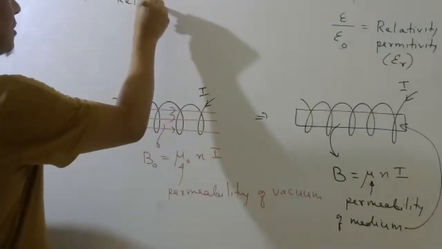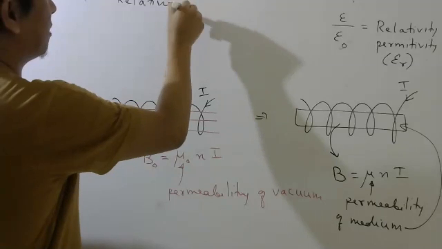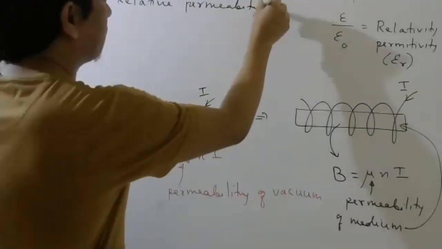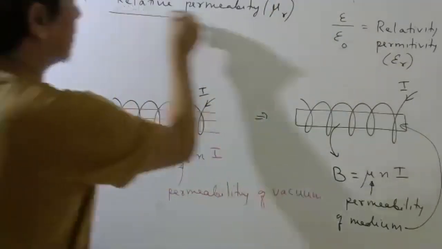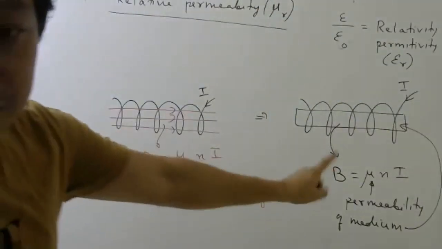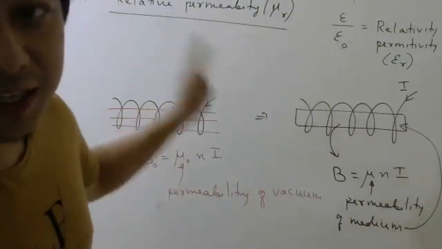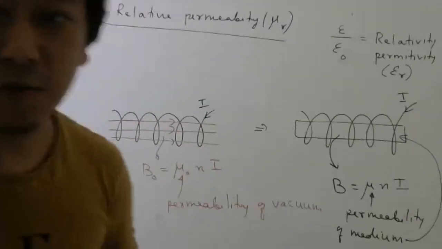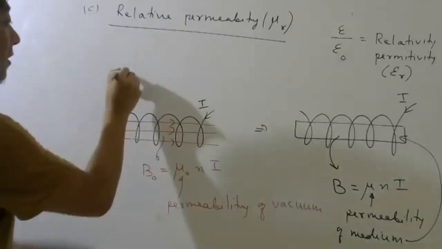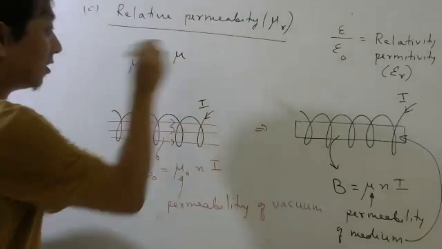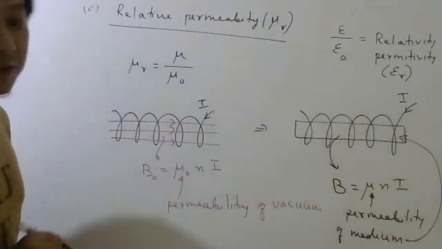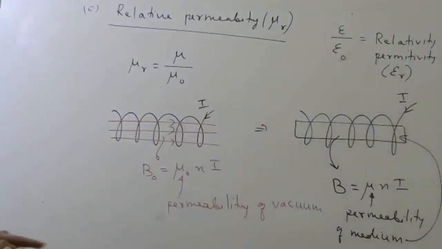So let us now discuss quickly relative permeability, mu r. Again, since permeability belongs to some medium, relative permeability also belongs to some medium. Okay. So what is relative permeability? It is the permeability of the medium divided by permeability of vacuum. Exactly same as here.